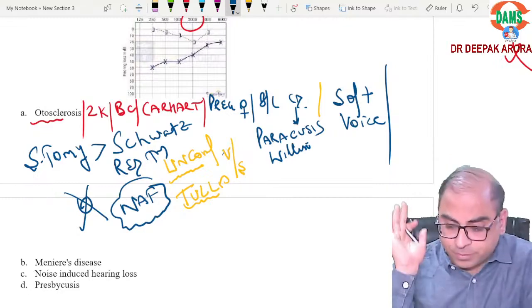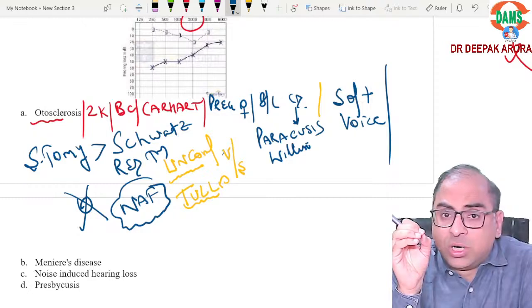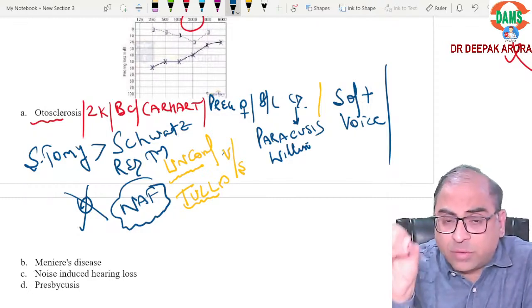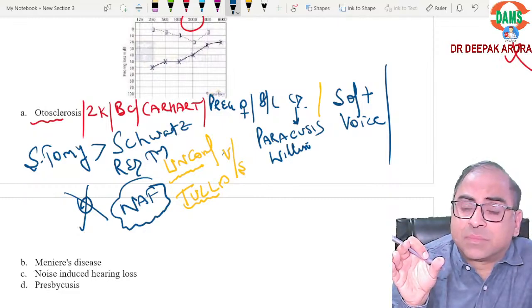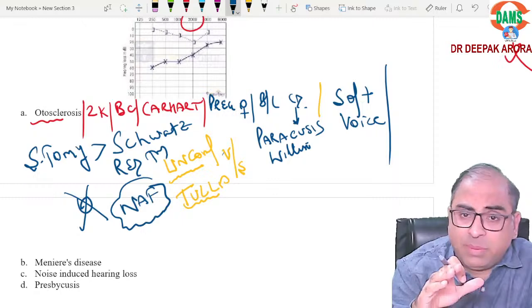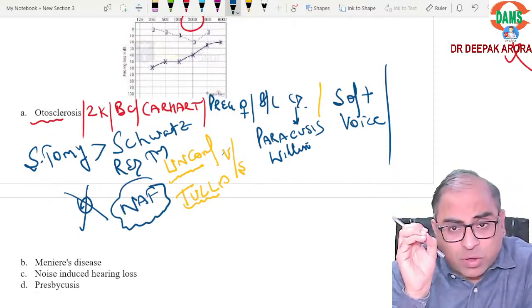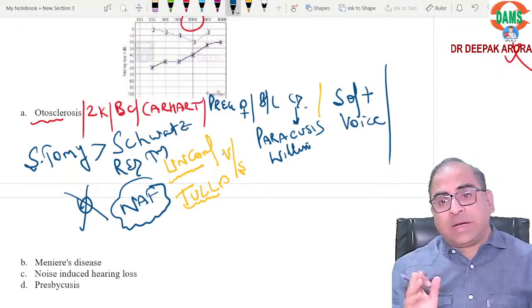Is it clear? So one day before the examination: otosclerosis, pregnant female, 2000 is equal to Carhart notch is equal to bone conduction. Patient is comfortable in noisy surroundings, soft voice, stepidotomy better than stapedectomy, short sign given, contraindication, we go for sodium fluoride. These are the keywords, beta.